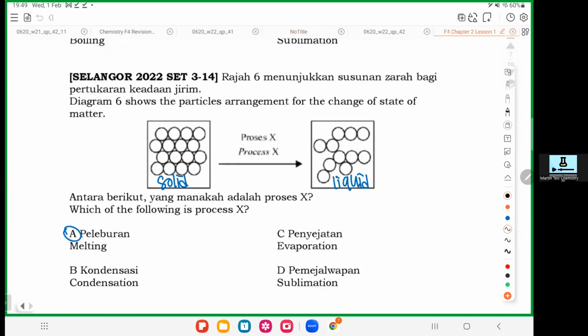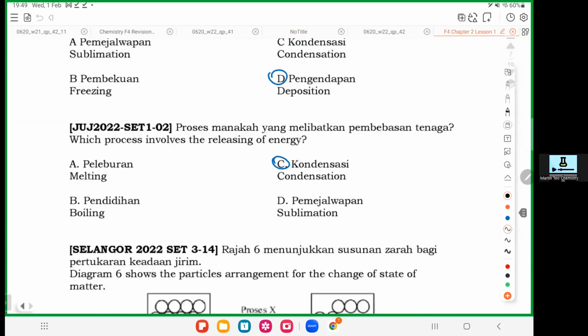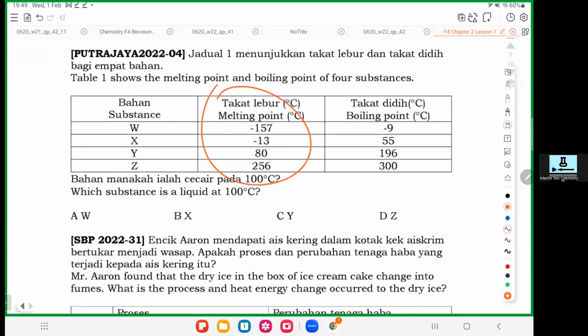So let's do a quick one here. The last question here. You see, they give you melting point and boiling point. So who is a liquid at 100? Quite easy lah, 3 lines method. So liquid must be in the middle lor. So 100 must be in the middle of this one and this one, right? In the middle ma. So 100 is in the middle of here, isn't it? 80 and 196, 100 is in the middle. When you are in the middle, you are liquid.